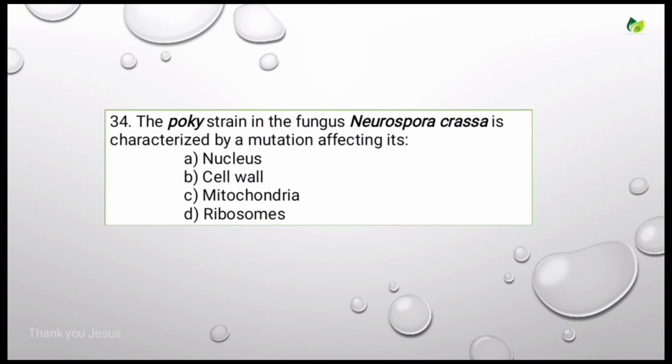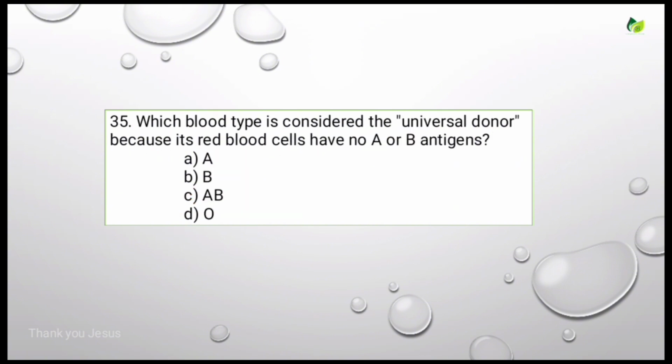The poky strain in the fungus Neurospora crassa is characterized by a mutation affecting its. Options are nucleus, cell wall, mitochondria, ribosomes. For this, the correct answer is mitochondria. Let's see the next question.